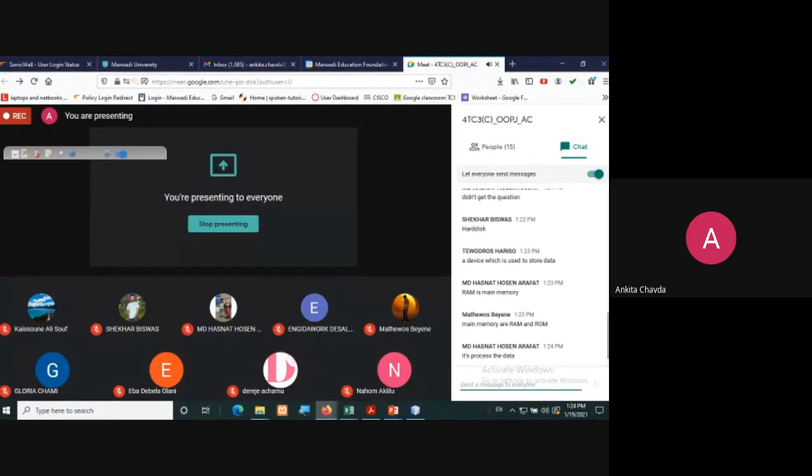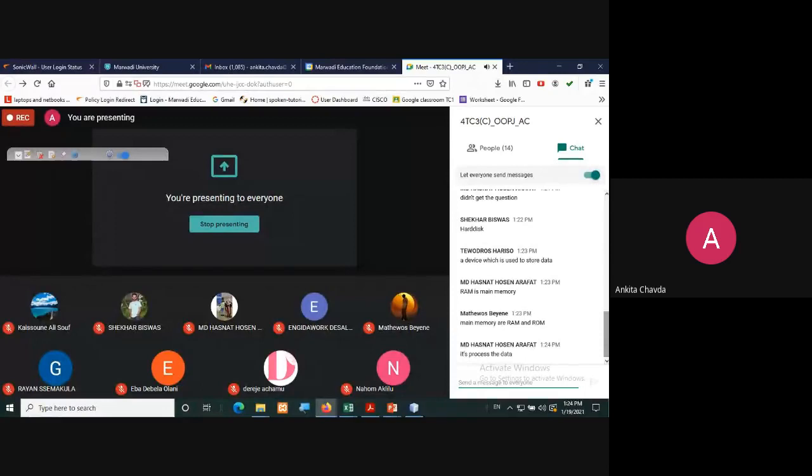Yes, it will process the data. See, because it's a memory, memory is only for storing the data. So how will main memory come into the picture? Anyone? Okay. So, to hold the data which is currently in processing.